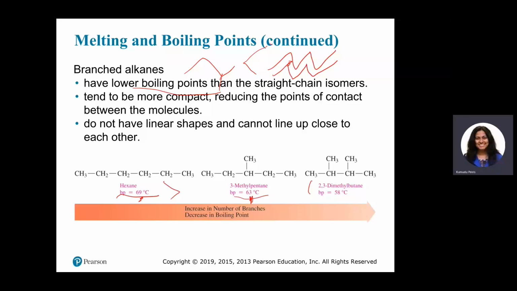Dimethylbutane is disubstituted, so it is even more branched than 3-methylpentane, but still it has 6 carbons, and its boiling point is lower than even 3-methylpentane. So increasing the number of branches will decrease the boiling point of that substance.